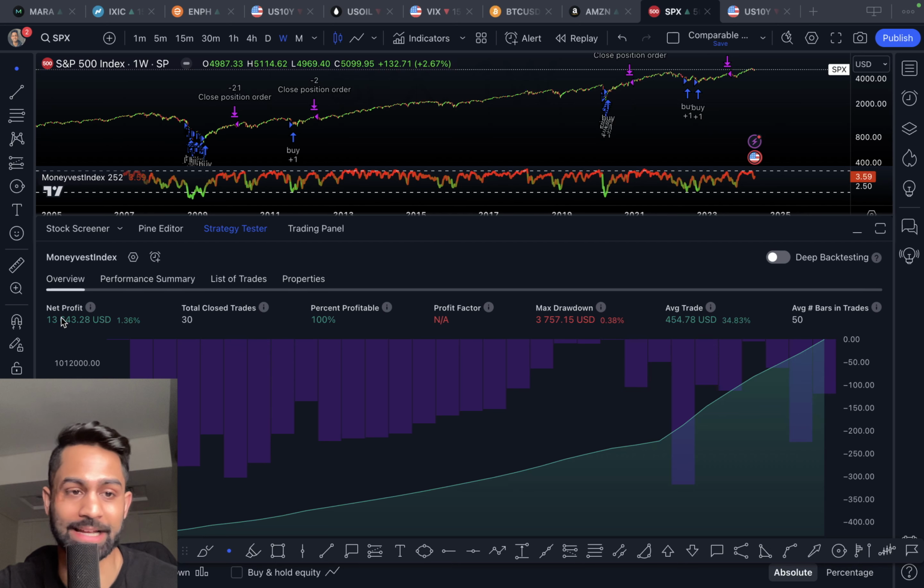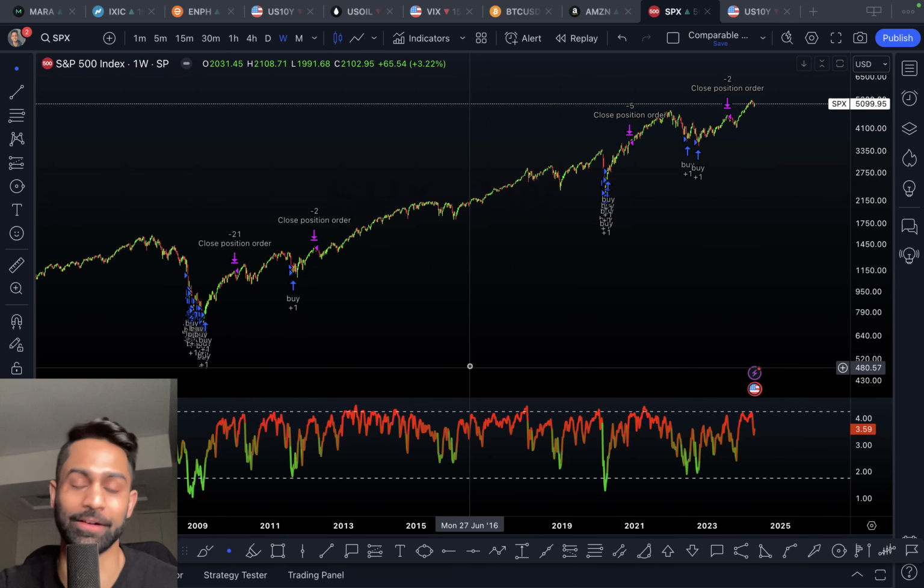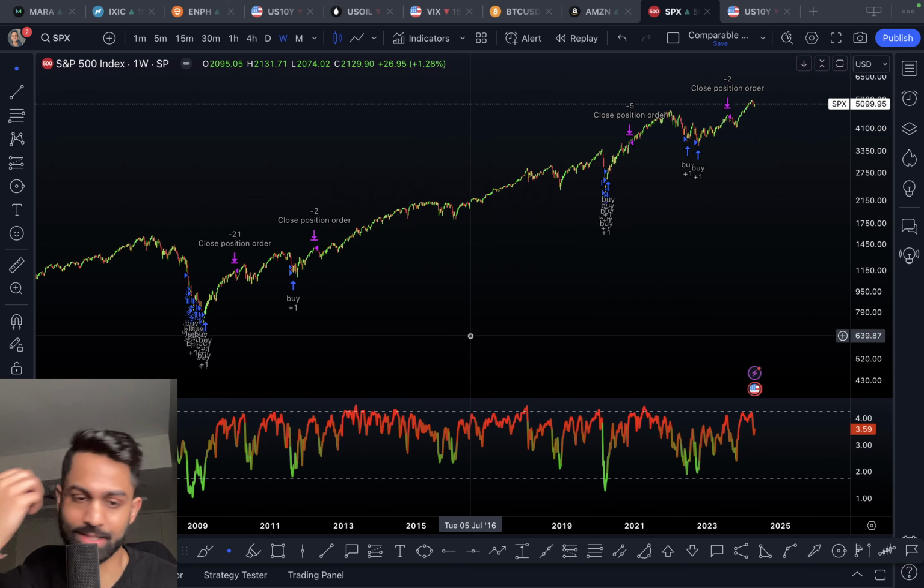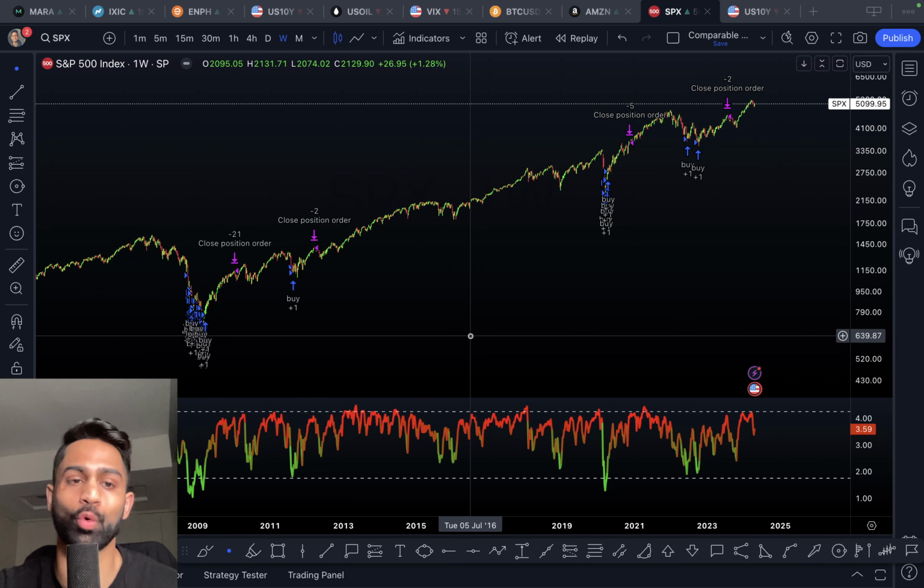So this right here is, again, the profitability line, and you can see 30 total closed trades, 100% winning success here. So in this strategy, of course, what's not being accounted for is how emotions play a much more significant role in our trading and our investing. So the way that I use this MoneyVest index is essentially for buying only.